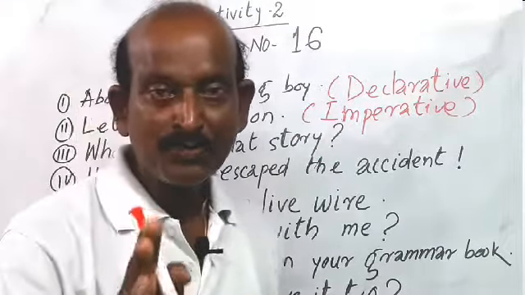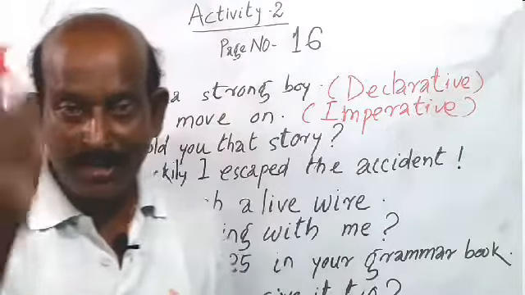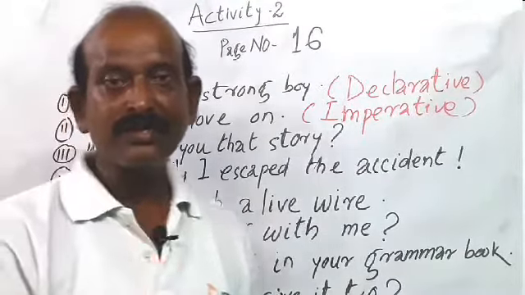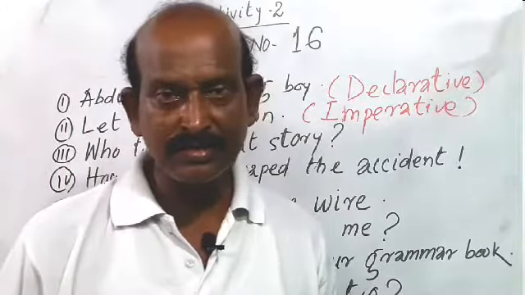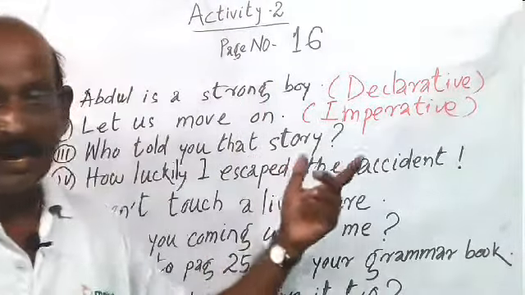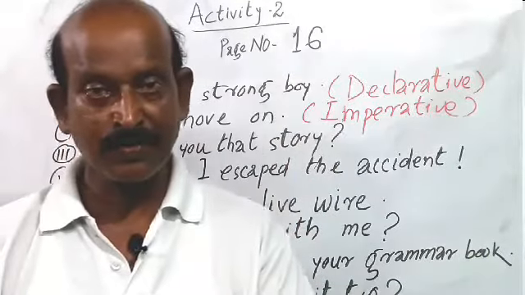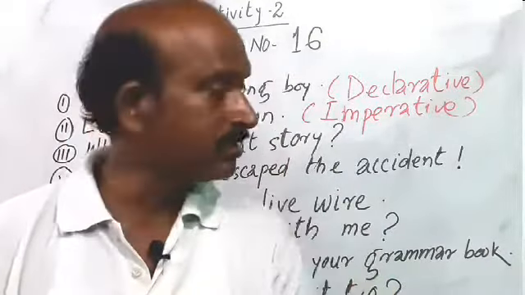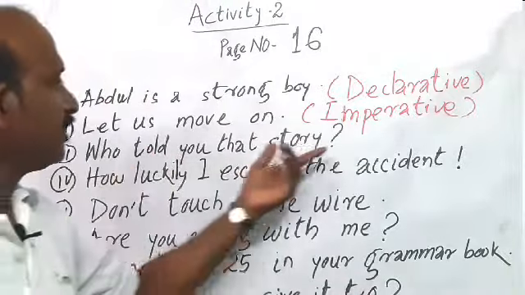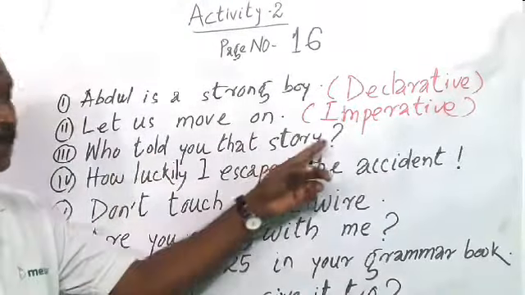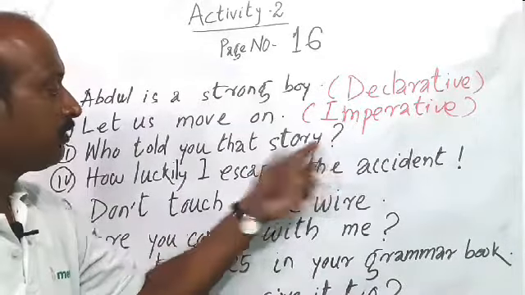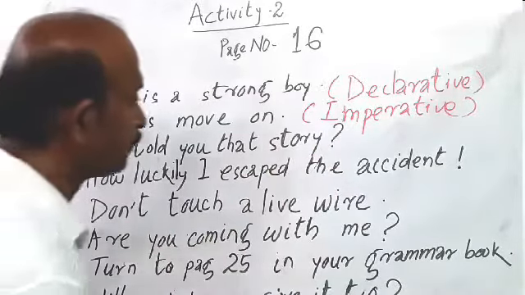And I told you the rule: if any sentence ends with a question mark, that is called interrogative sentence. And it is a WH interrogative sentence. So you will have to write interrogative in question number 3, who told you that story? You will have to write interrogative against this sentence.